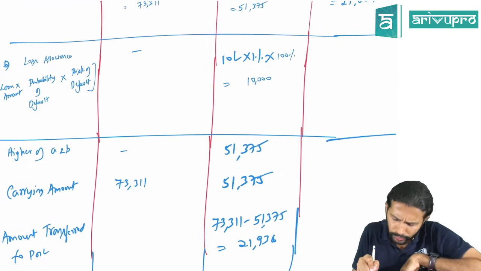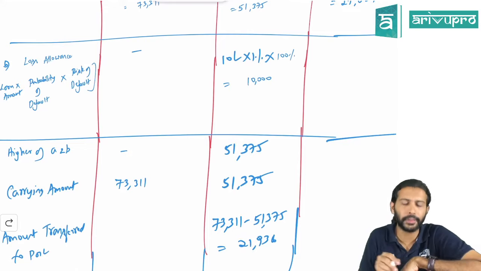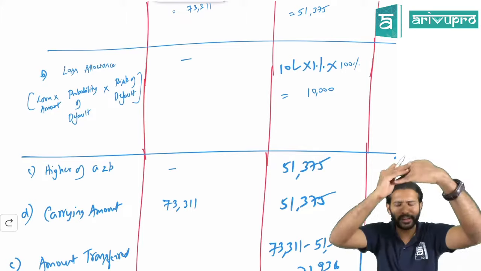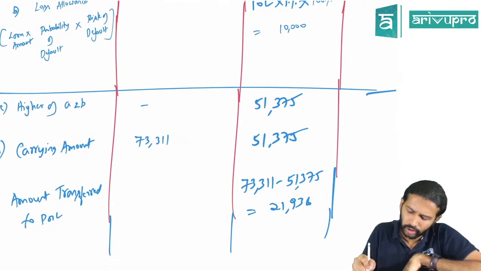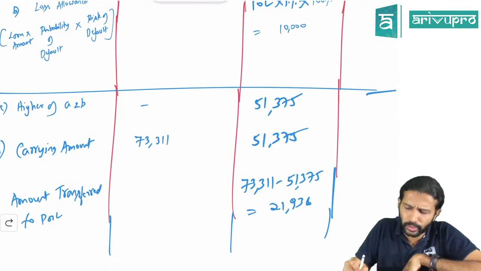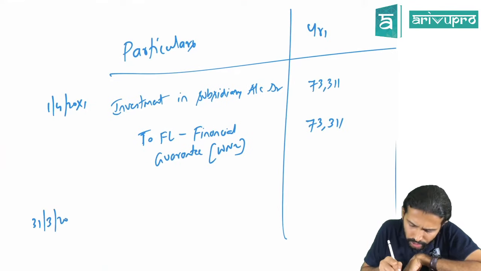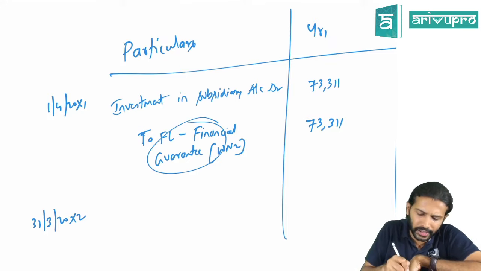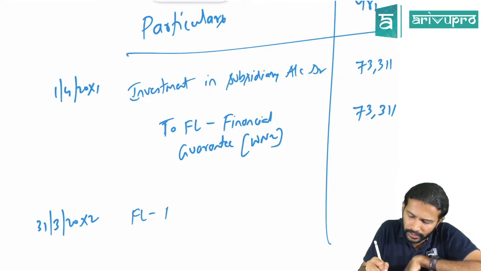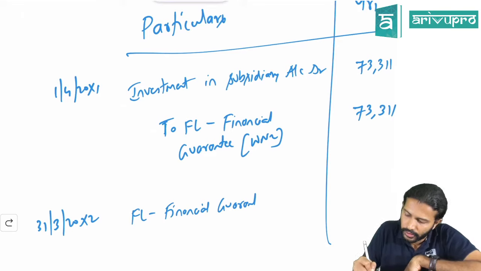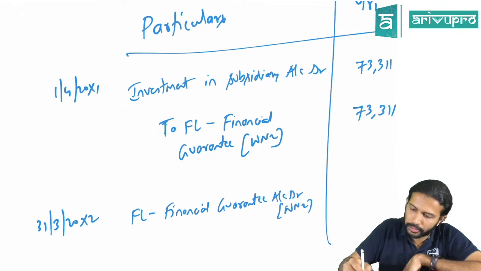Because you need to show the financial guarantee amount at 51,375. At the beginning of the year, you already recorded it at 73. From 73, you have to bring it down to 51. So that fair value gain or loss will be transferred to P&L. So the journal entry for this will be at the end of the first year, that is 31st March 20X2. You have to reduce the financial liability amount. So it will be financial guarantee liability account debit, as per working note number 2. Okay, how much will you debit it by? How much do you need to reduce?